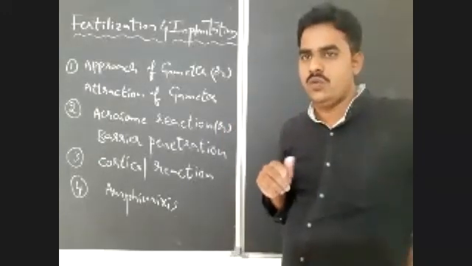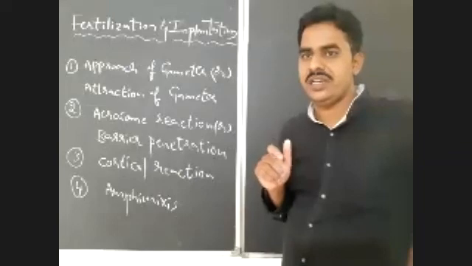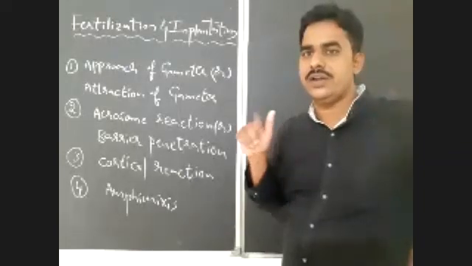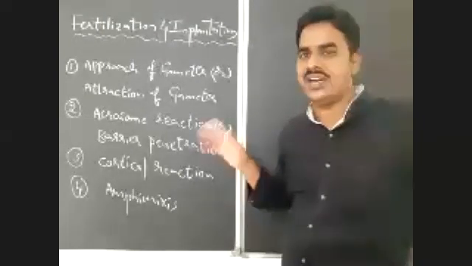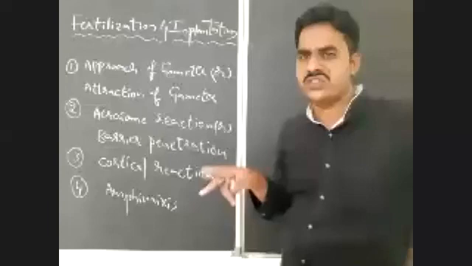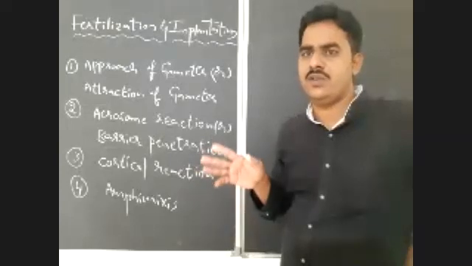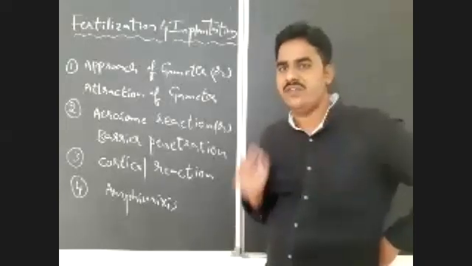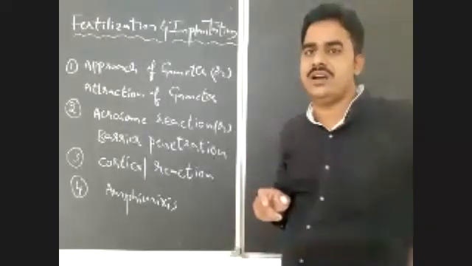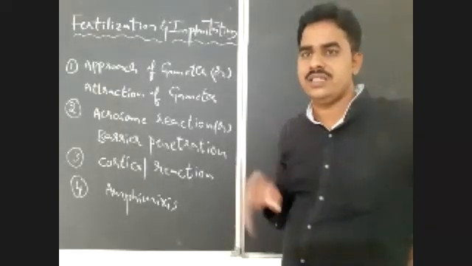The ovum is released in the middle of the cycle, on the 14th day, but survives only 24 hours. The lifespan of sperm is 24 to 48 hours. Only if the sperm and ovum meet in the ampulla of the fallopian tubes within this time will there be chances for the further steps.